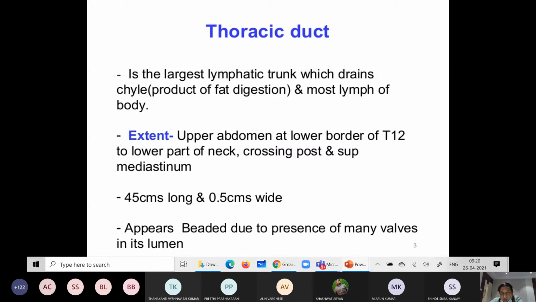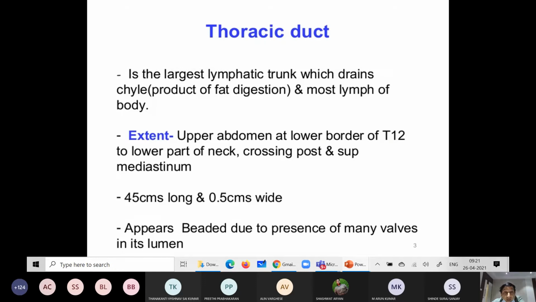What are the parameters? Its length is about 45 centimeter and 0.5 centimeter wide. During viva, they may ask what other structures present in the human body have the same length, about 45 centimeter.